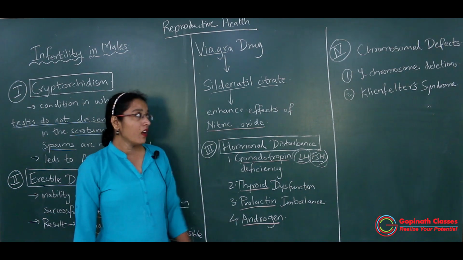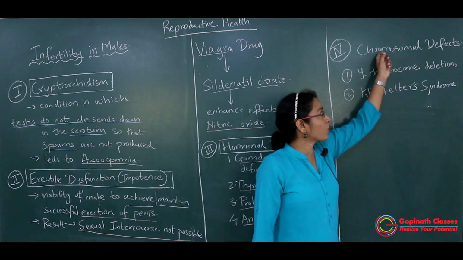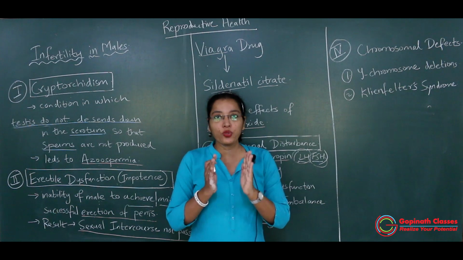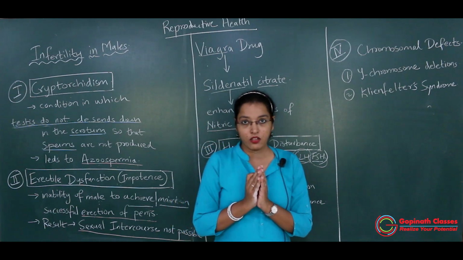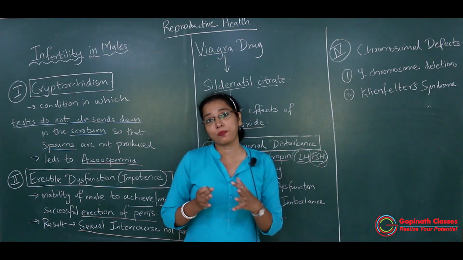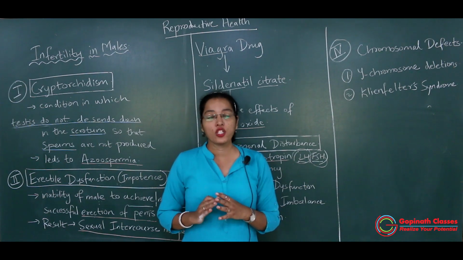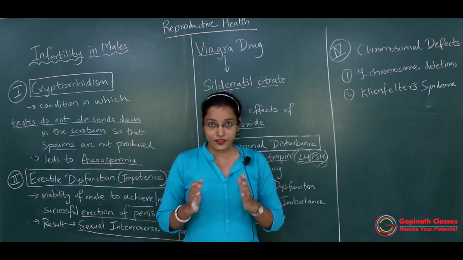Then the last factor which leads to male infertility is chromosomal defects. Chromosomes, all of you know very well, are present in the nucleus of the cell. Which chromosome is responsible for male characters?